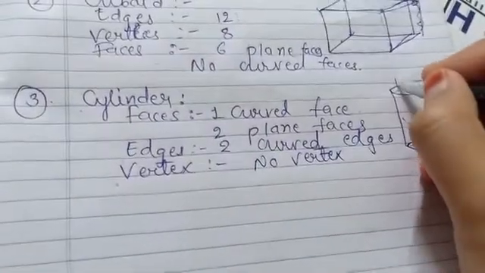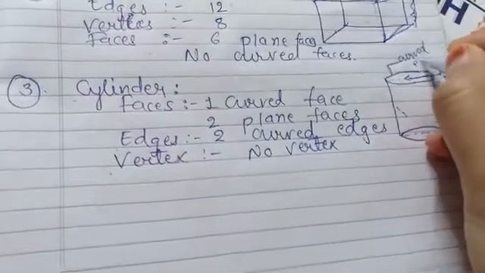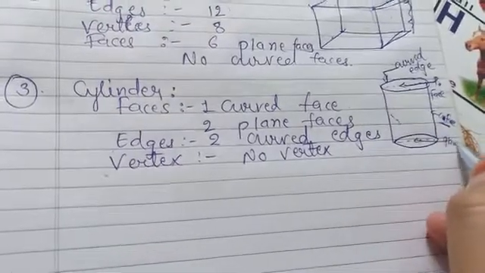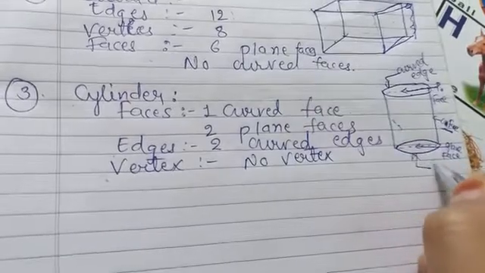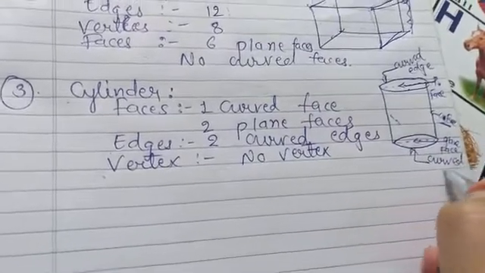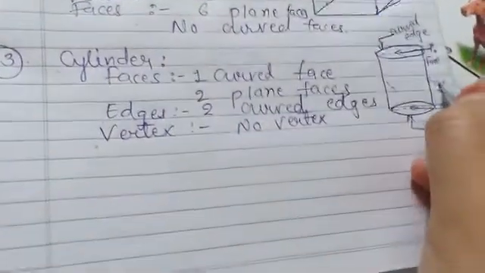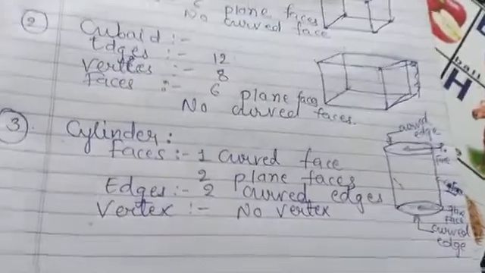This is the curved edge. Same for that: plane face and the curved face, sorry, curved edge. Only one curved face. So this is the cylinder.